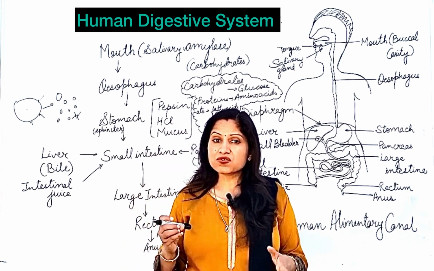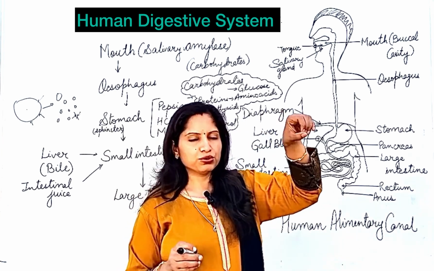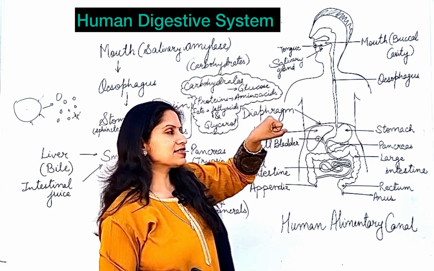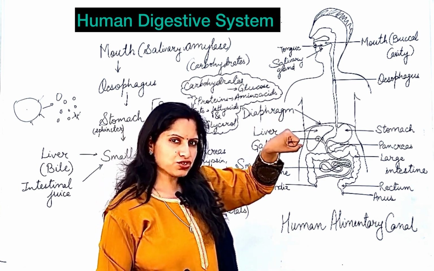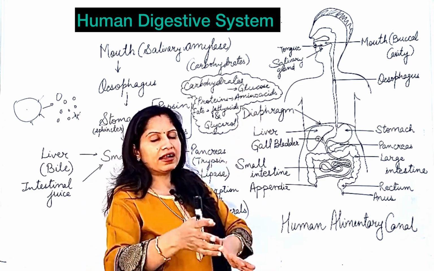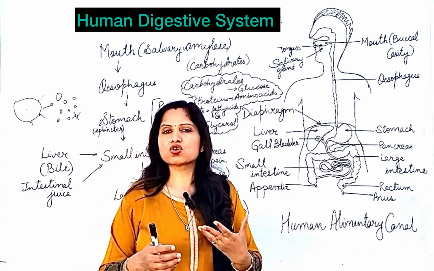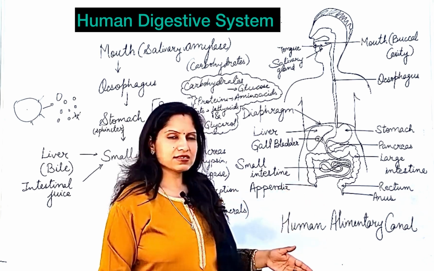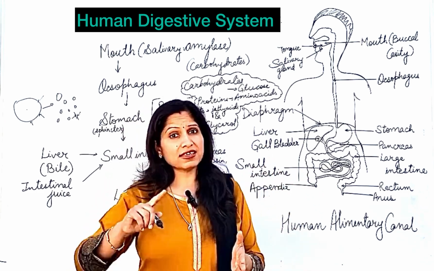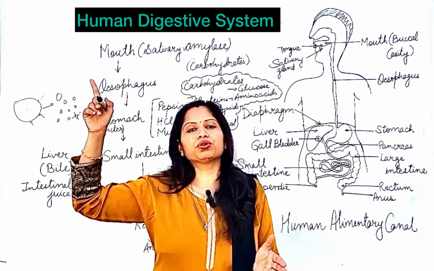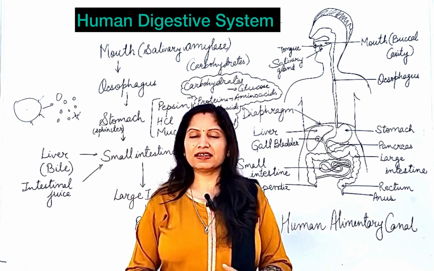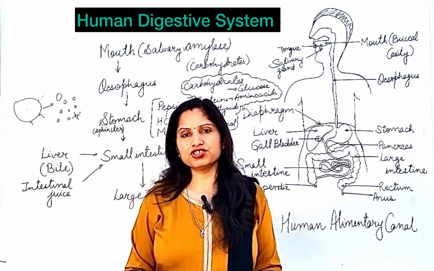This anus has anal sphincter, and this sphincter, I told you earlier also, sphincter means circular muscles. The circular group of muscles is there that's kept contracted, but when this waste has to pass out of the body, that sphincter is going to open up, and the solid waste from the body will be passed out through the anus. Okay, so solid waste passes out through the anus, and remember, urine passes out through the urethra. Okay, so that's all about the process of digestion of food.